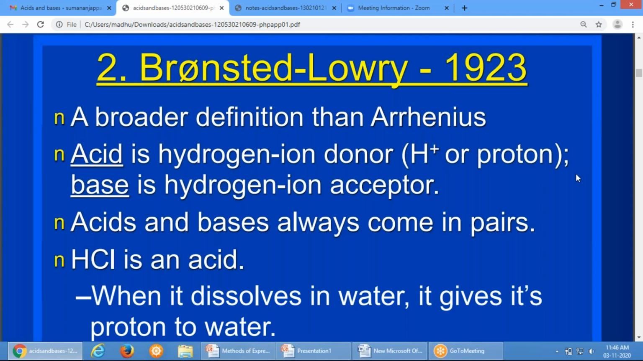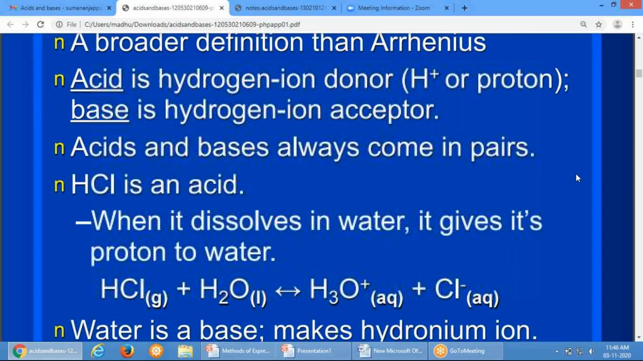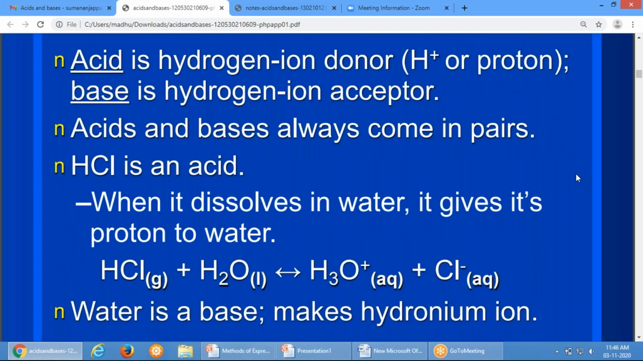So HCl is an acid. When it dissolves in water, it gives a proton to water. So what is the reaction? You can see HCl plus water gives hydronium ion plus chloride ion. Here water is a base which makes hydronium ion. HCl is an acid, water is a base. HCl is giving a proton and acting as an acid. Water is accepting a proton and acting as a base.